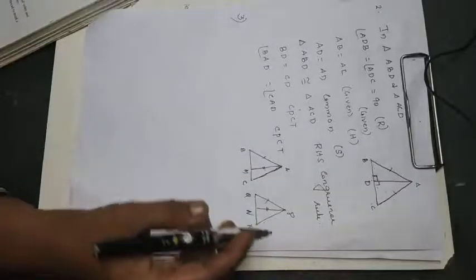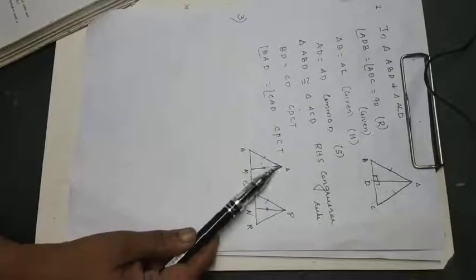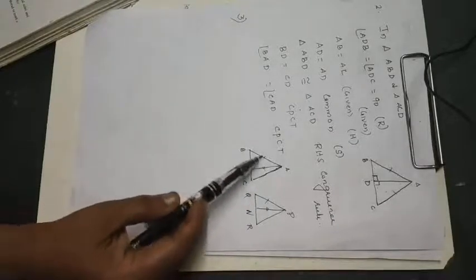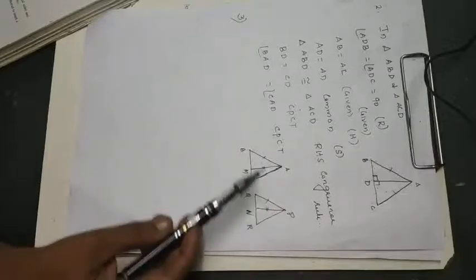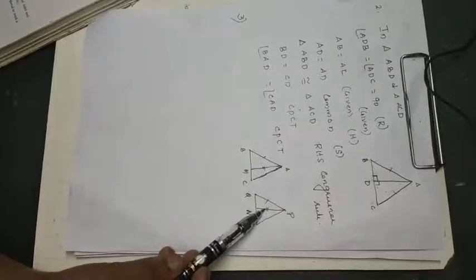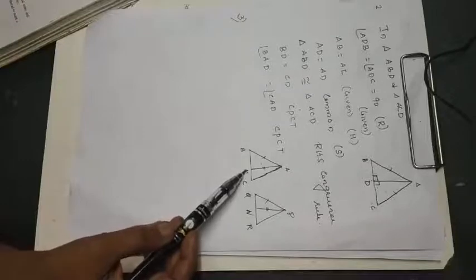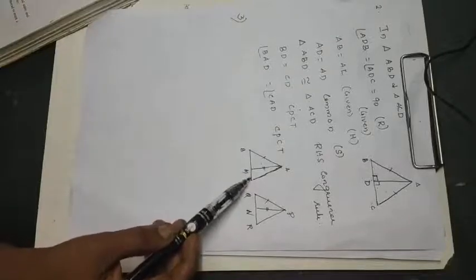Okay. Now first one you have to prove is that triangle ABM and PQN are congruent. In that one it is given AB equal to PQ, AM is equal to PN. Then it is given BC is equal to QR and M is the median, that is half of BC will be equal to half of QR.